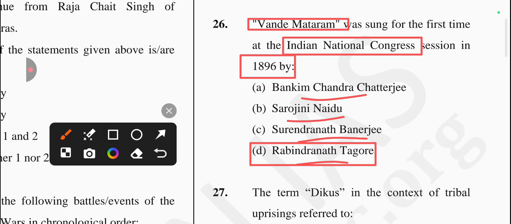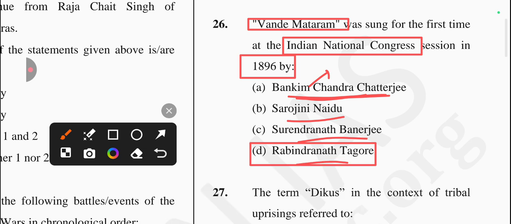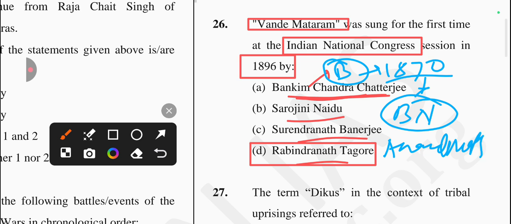And if we're talking about the Vande Mataram, it's written by Bankim Chandra Chatterjee. And if you're talking about the language, it's written in the Bengali language in 1870, okay, which was included in the Bengali novel known as Anand Math. आनंद मठ में कब इंक्लूड किया गया था?